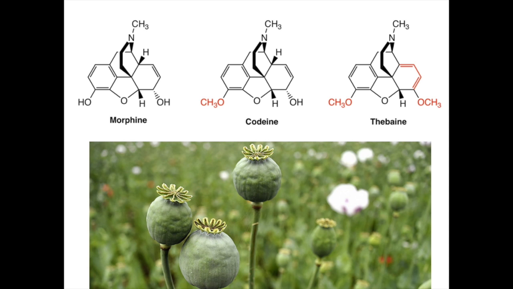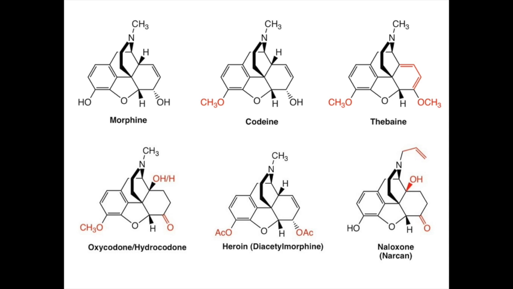This story begins in 3400 BC Mesopotamia, when Sumerians began using opium from poppy plants. Over time, the drug spread across Europe and Asia. Opium contains morphine, codeine, and thebaine, which belong to a class of drugs called opioids. Other molecules belong to the same class. You might be familiar with the prescription drug oxycodone, the illicit drug heroin, or the overdose reversing agent naloxone, which is better known as Narcan.